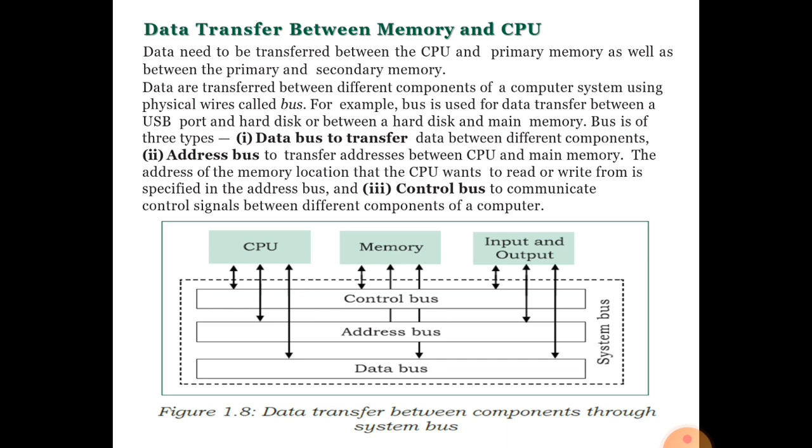The bus is wire that carries the data from one circuit to another, from one unit to another. Just like we can take the example of a bus that carries passengers from one station to another. Nowadays we are traveling by bus. So a bus carries passengers from one station to another. Same as in the computer system, a bus is in the form of wire that carries the data from one circuit to another, from one unit to another. Bus is of three types: data bus, address bus, and control bus.